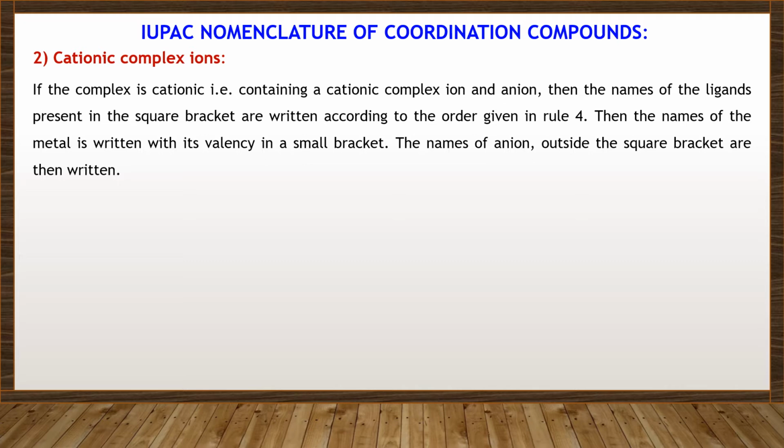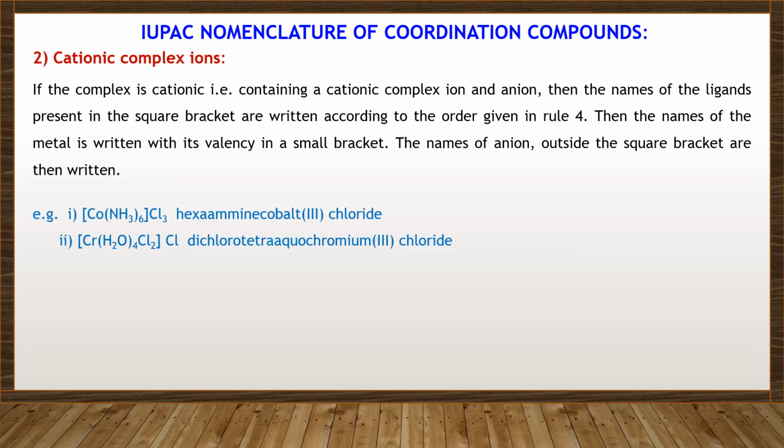The name of the metal is written with its valency in small bracket. The name of the anion outside the square bracket is then written. For example, [Co(NH3)6]Cl3, hexaamminecobalt(III) chloride.